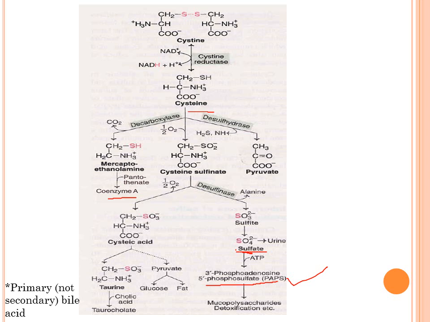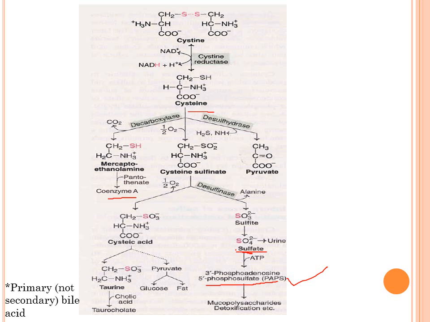Full form for PAPS is 3'-phosphoadenosine 5'-phosphosulfate. The short form is PAPS, phosphoadenosine phosphosulfate, which is activated sulfate, which acts as a sulfur donor for a number of reactions in the body, for the synthesis, for the detoxification, for the steroid synthesis, etc. So wherever you will require sulfur in the body, PAPS is going to act as a sulfur donor.